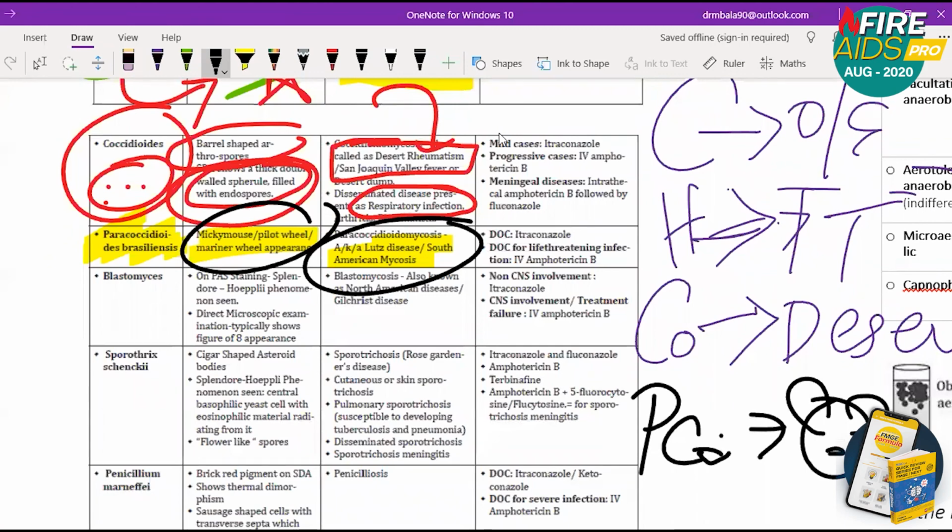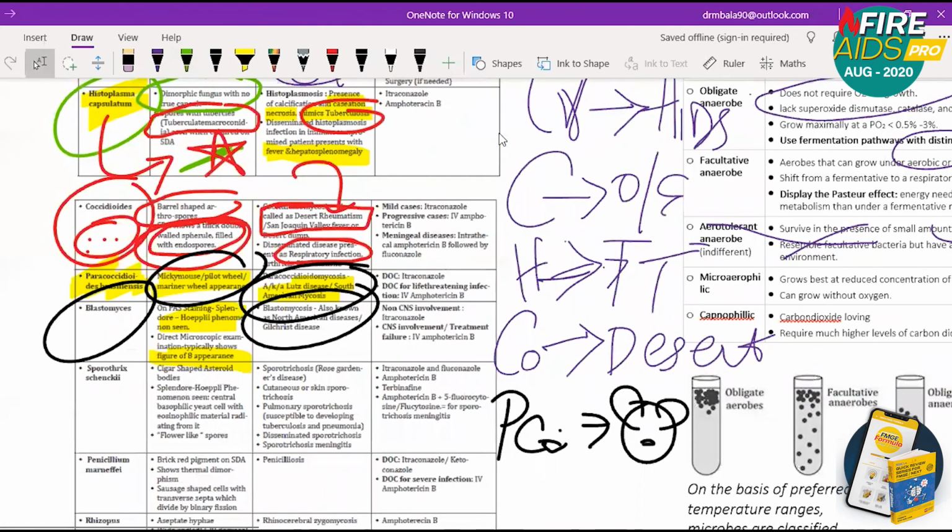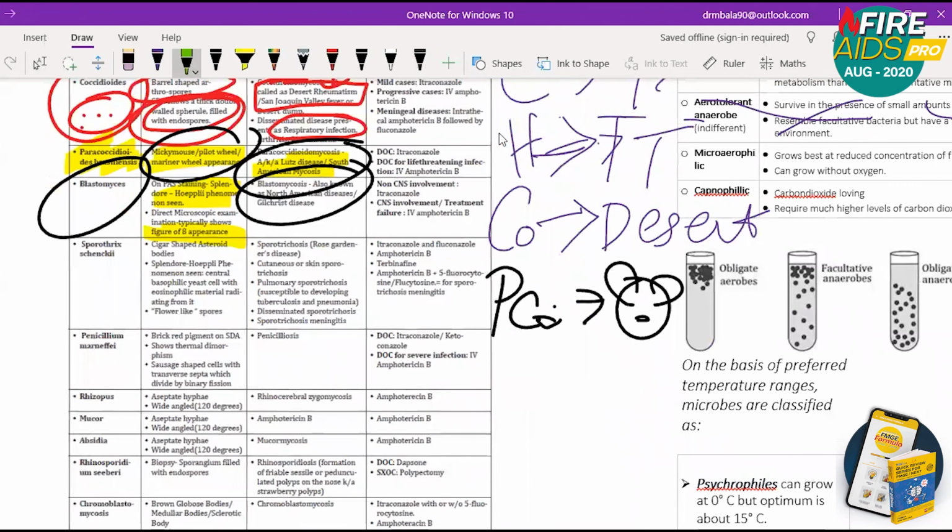shape. Then Blastomyces, it causes blastomycosis, which is also called North American disease or Gilchrist disease. So Gilchrist is a cricket player. So blastomycosis shows something called splendor Hopley phenomena, and it appears as figure of 8. So Blastomyces, you need to remember Gilchrist blast. When a normal person hits, it can maximum go for a 6, but when Gilchrist hits, it can go for an 8.